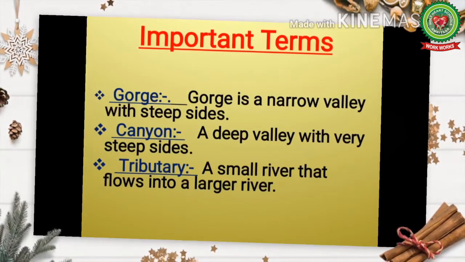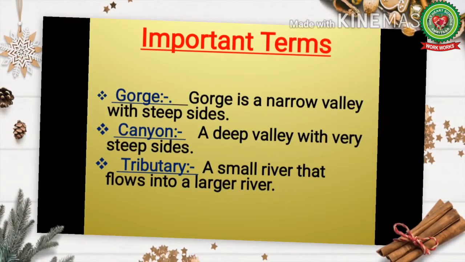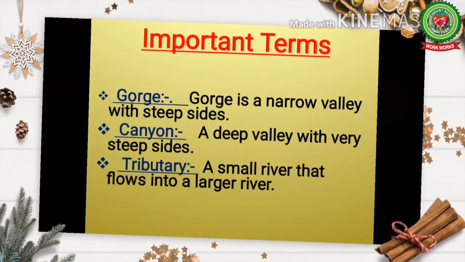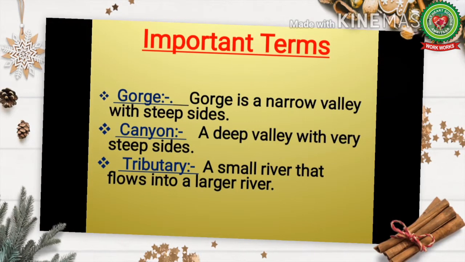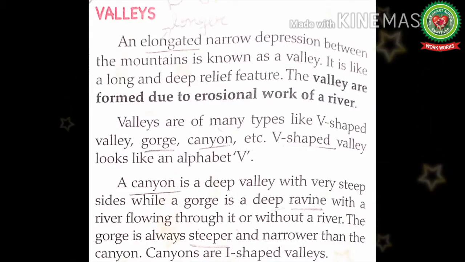Number first, gorge. Gorge is a narrow valley with steep sides. Number 2, canyon. Canyon is a deep valley with very steep sides. Number 3rd, tributary. A small river that flows into a larger river. Now let's start reading. Valleys.